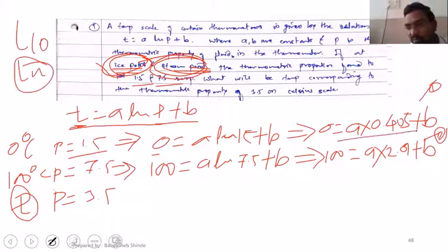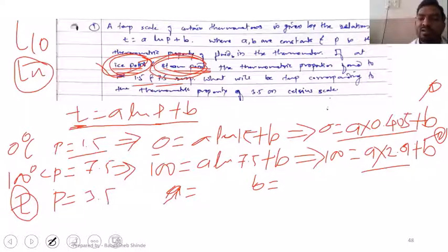From equations 1 and 2, I need to find the values of A and B. Now, how to do that? If you look at equations 1 and 2, I need not go for any complicated method. I just need to do 1 minus 2 or 2 minus 1.